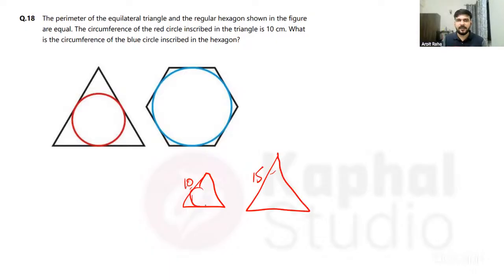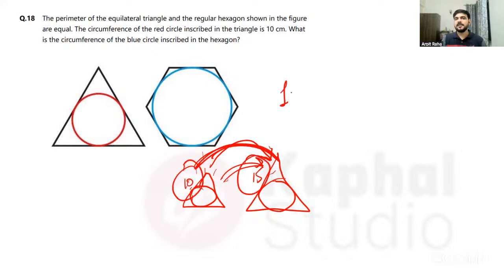We have a circle here and we have a circle here. So now tell me, is it not that we have just zoomed out, or we have just extended this triangle to make it bigger? So everything will elongate equally, right? If we take one figure and we stretch it equally from every side, it will increase equally. So how many times has the side increased? The 10 became 15.